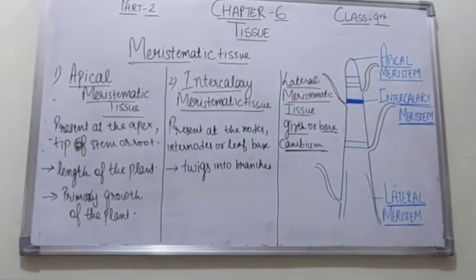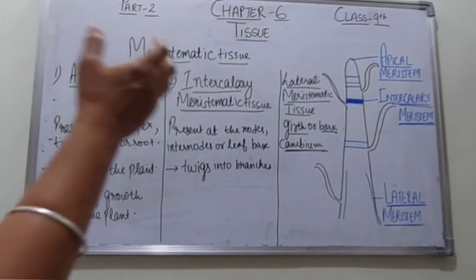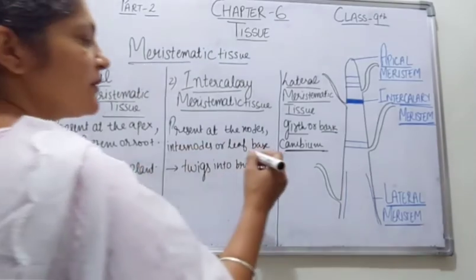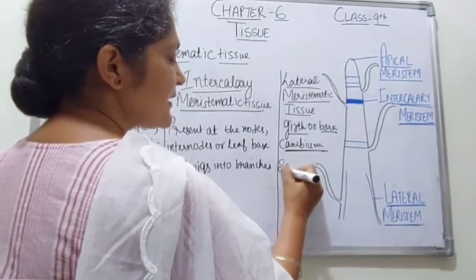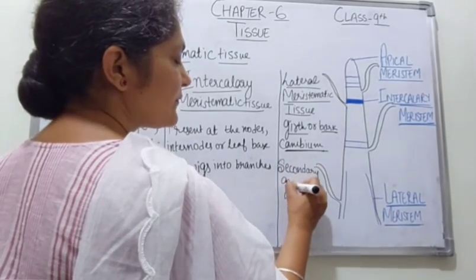So lateral meristematic tissues are also known as the cambium. They are present beneath the bark or girth. They are responsible for the secondary growth of the plant.